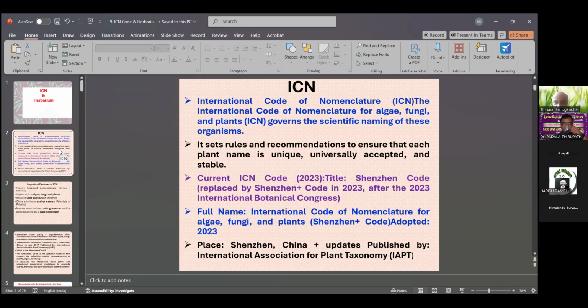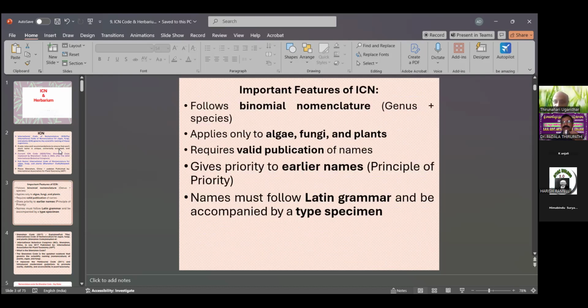ICBN's full name, International Code of Nomenclature for algae, fungi, and plants, is called the Shenzhen code, adopted in 2023. The Shenzhen update is published by the International Association for Plant Taxonomy, IAPT. This code is the recent or current code of the plants.